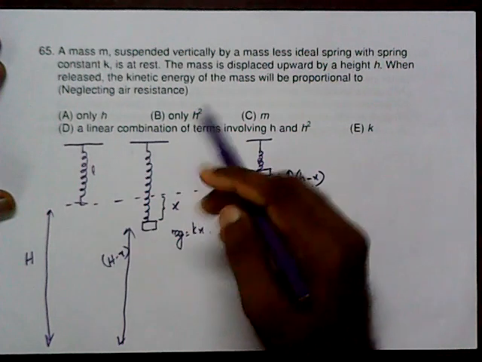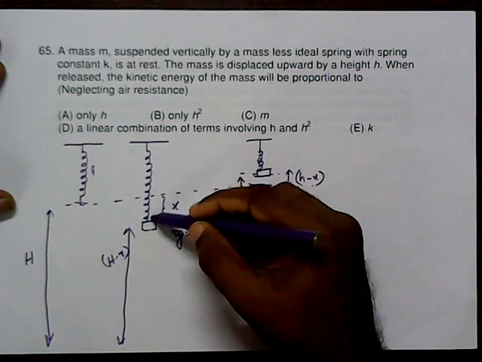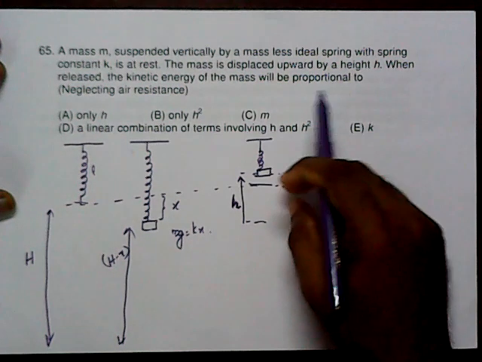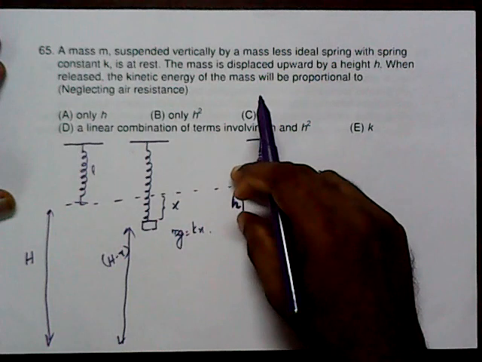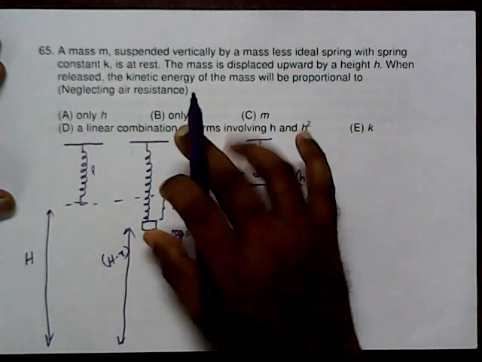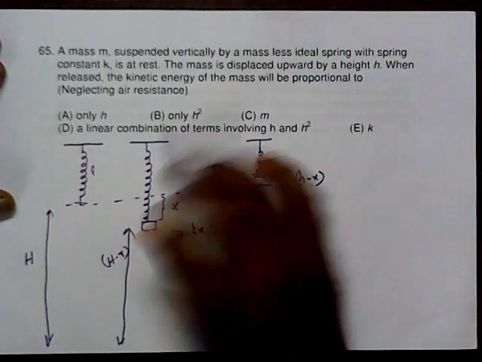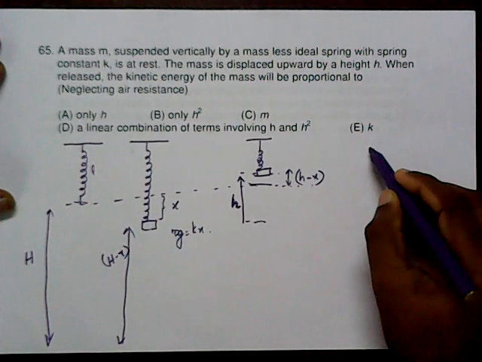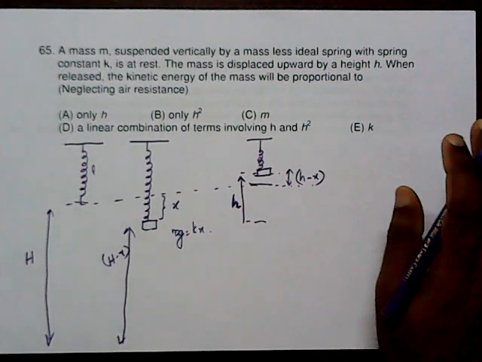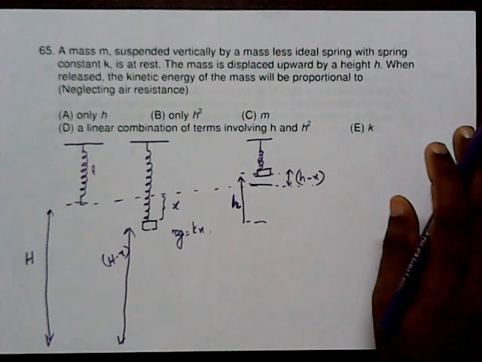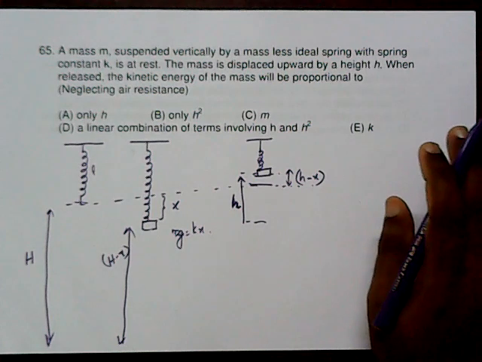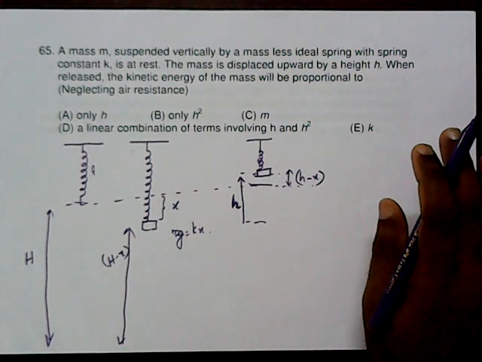That is the natural length. Because of the mass weight, it got an extension of x. Then it is shifted to h height. Considering the initial and the final state, we can say conservation of energy should be there.